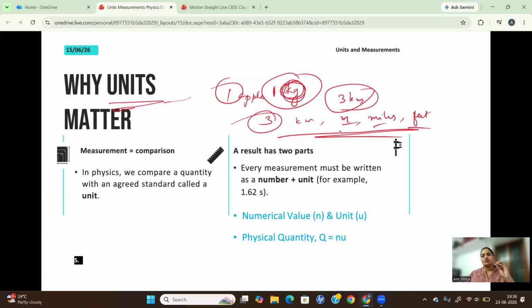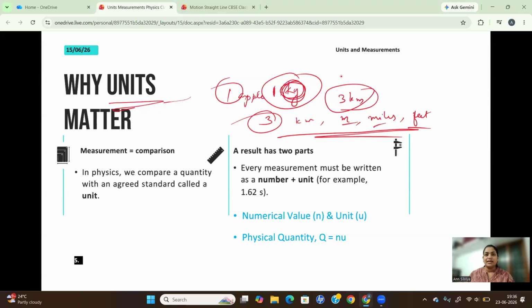Suppose you are doing a numerical problem in your examination and you get the proper numerical value, but you forget to write the unit along with it. Does that answer have any significance at all? You might have done all the calculations really well, but the teacher can actually give you 0 marks because you haven't written the unit.